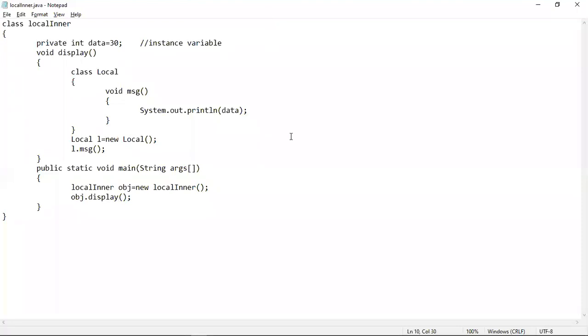So this is all about method local inner class. The other inner class that remains is the anonymous inner class, which I'm going to teach you after the interface chapter. So this is all about inner class and the static keyword. You have seen how you can use the static keyword before a class, a variable, and a block.